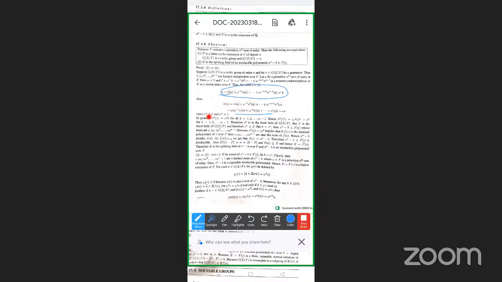Since sigma power n is equal to I and omega power n is equal to 1, because omega is the primitive nth root of unity.